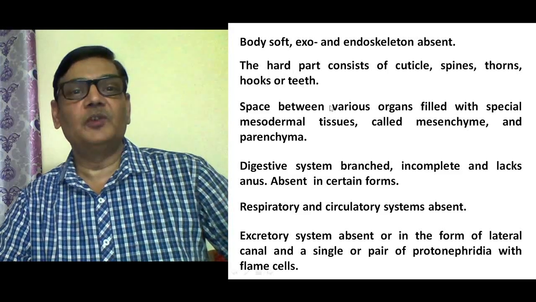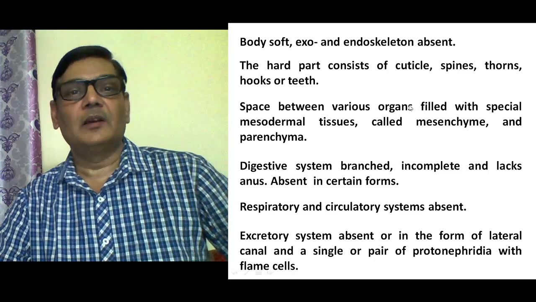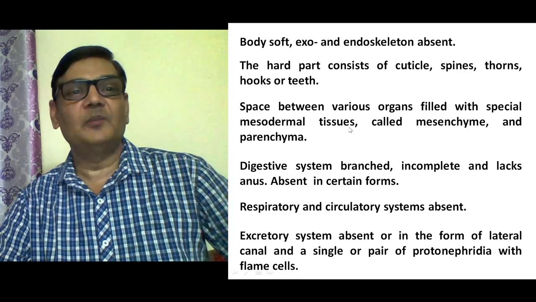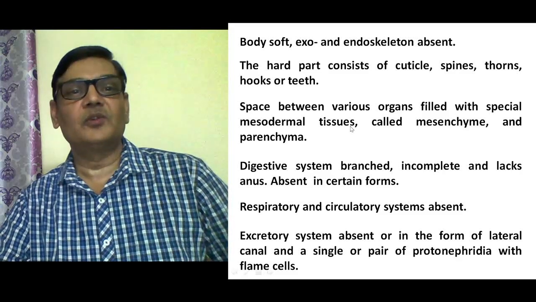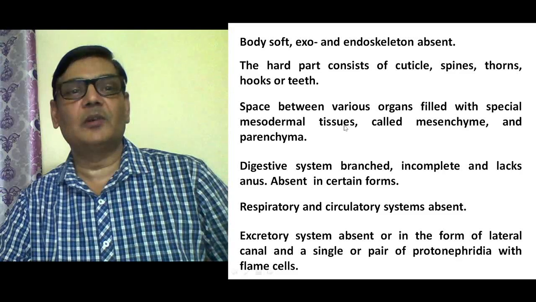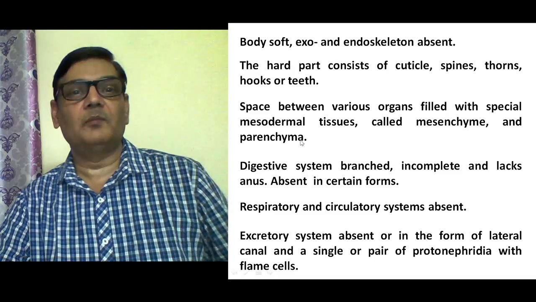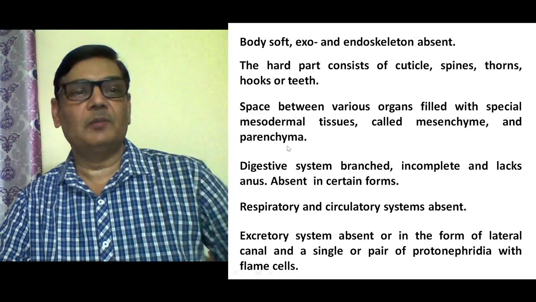Then the space between various organs is filled with special mesodermal tissues. As I said, it is the endoderm, mesoderm, and ectoderm that form the entire body, and it is mesoderm that forms mesenchyme and parenchyma, and fills the entire space in the body.